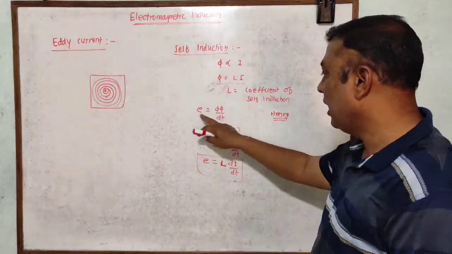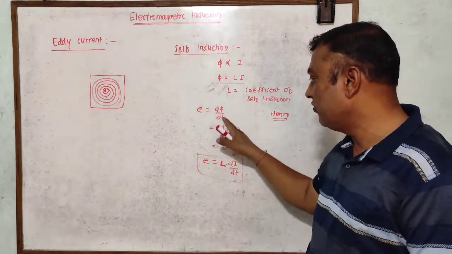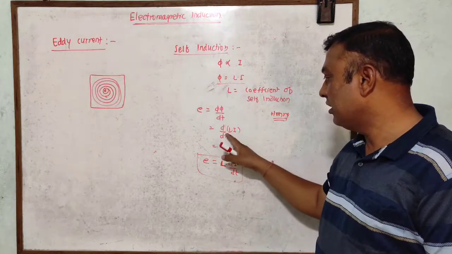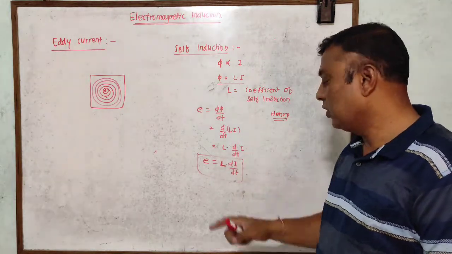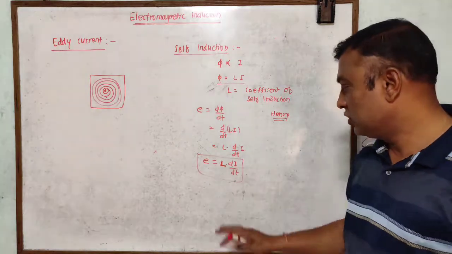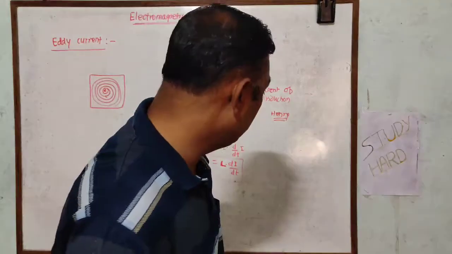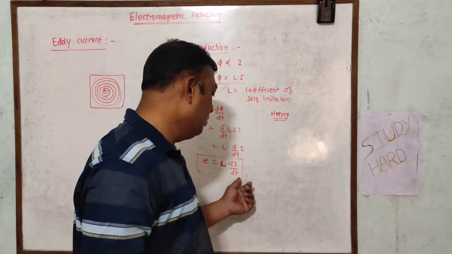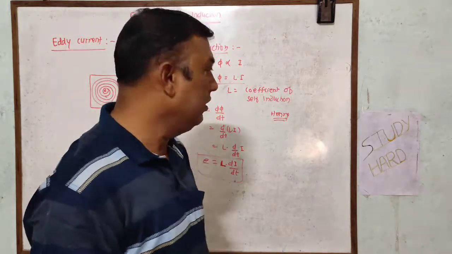According to Faraday's law of electromagnetic induction, E is equal to d phi by dt, that is d by dt of L into I. L is taken outside the derivative, so I can write di by dt. So the equation of self induction is E is equal to L into di by dt. This is one of the formulas that you can consider.